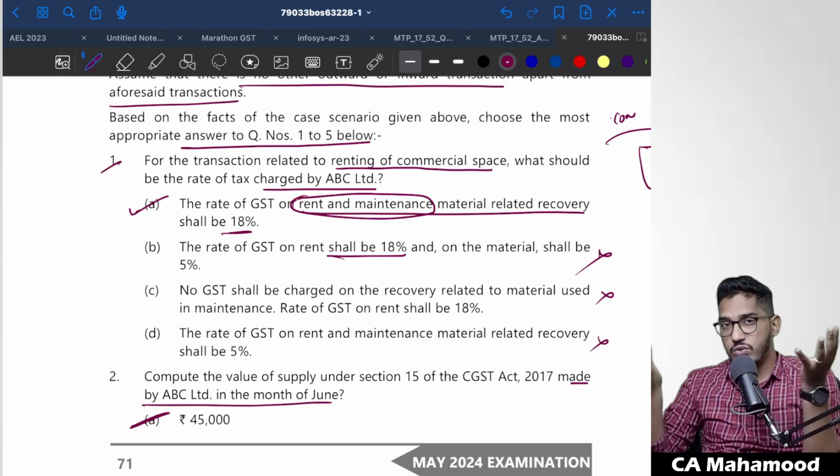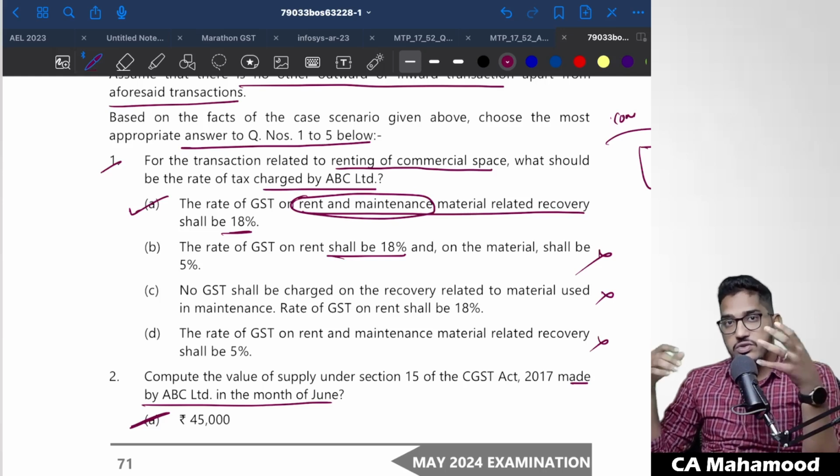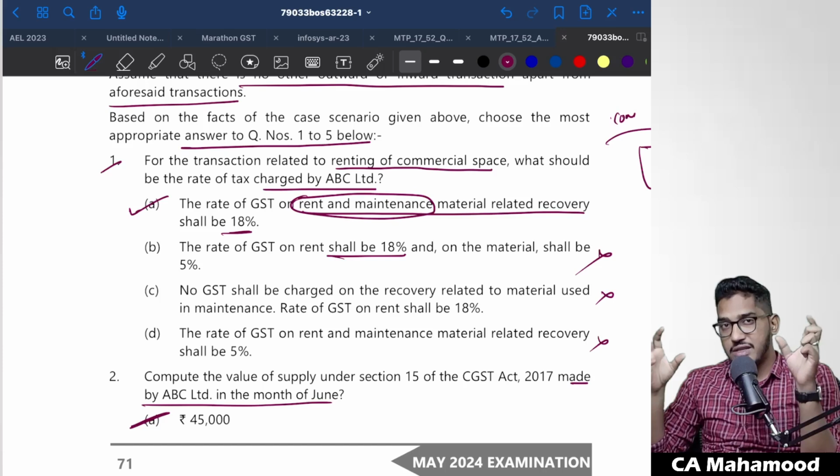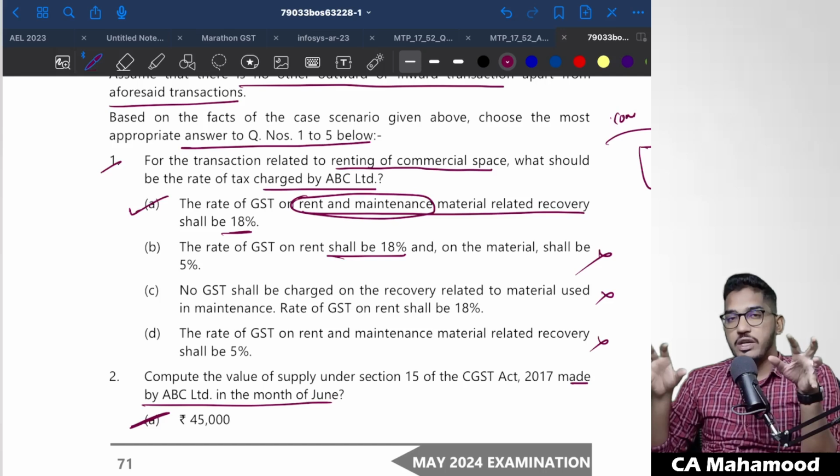You don't need me to read the question and explain the answer. Why? Because you can also do it on your own. So the main intention why I'm doing this RTP series is to make you understand the importance of reading, how you have to read, what kind of approach you have to follow, how you have to interpret the question. That thinking process I want to bring in your minds, not just reading the question and explaining the answer.